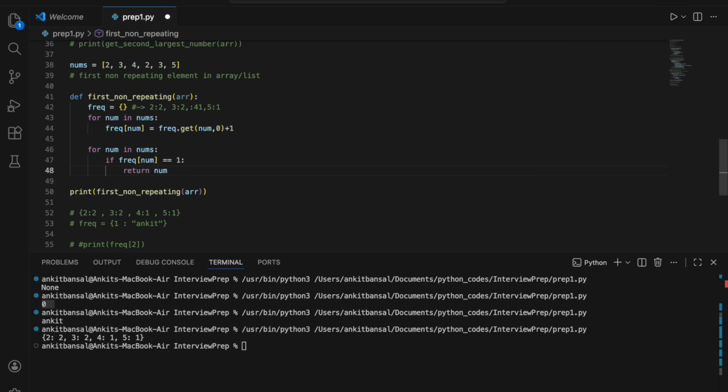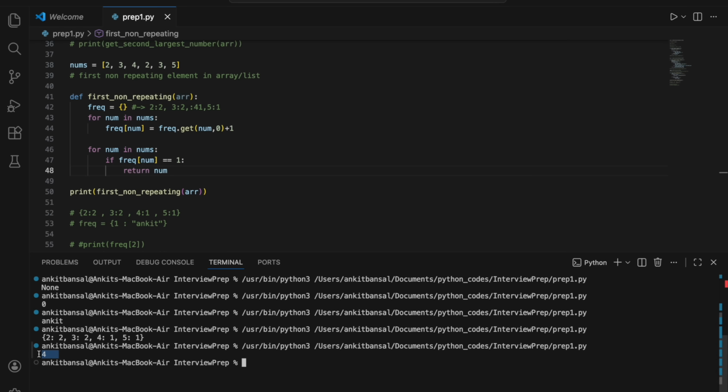This is what we have to do. I have to run the loop again on this and check the frequency of the number. So what is the frequency of 2? It is 2. So will it go in this? No, nothing will happen. Then second loop, what is the frequency of 3? Frequency of 3 is 2. Then again it will not go in this if condition. Then again 4, right? What is the frequency of 4? 1. Okay, now it will match and it will return me that. And that's it. Now let me run this again. So now it is giving me 4, right? First non-repeating element is 4, you can see.